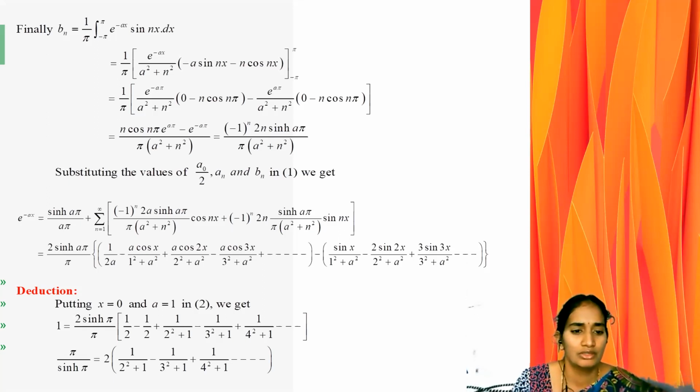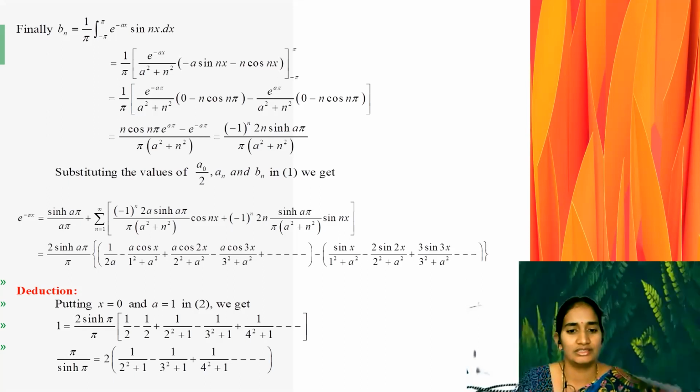Now this sinh(pi) by pi is taken to the opposite side as a reciprocal. We write pi by sinh(pi) equal to 2 into 1 by 2 square plus 1 minus 1 by 3 square plus 1 plus 1 by 4 square plus 1 and so on. This is the required solution of the given question. So next we will see the next example.